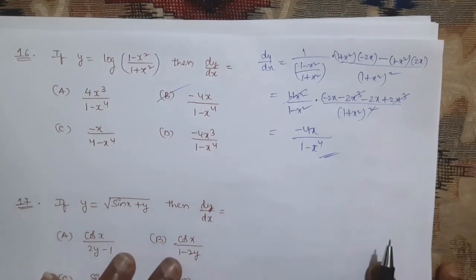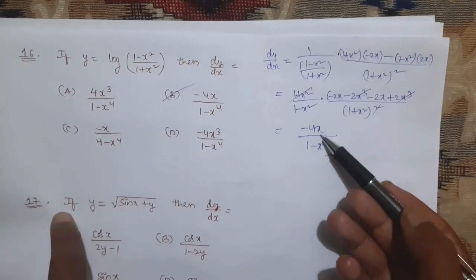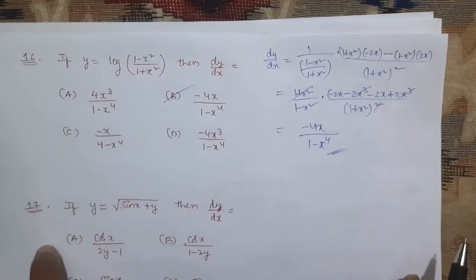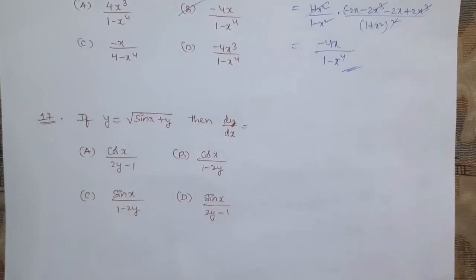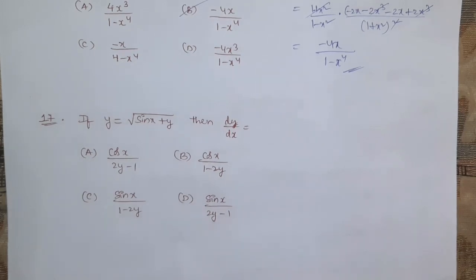So that is option B. Otherwise, if you want to minimize the time, after getting the numerator only you can identify. Okay. Next, question number 17. See, in MCQs, how you are doing the method is not important. Whether we got that answer or not, that is important.